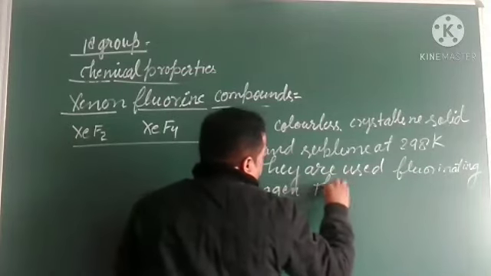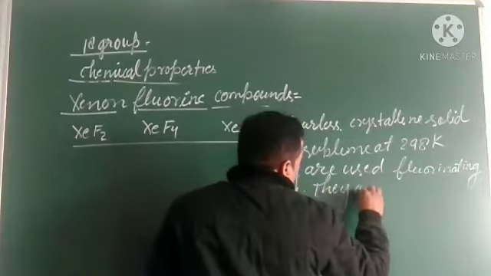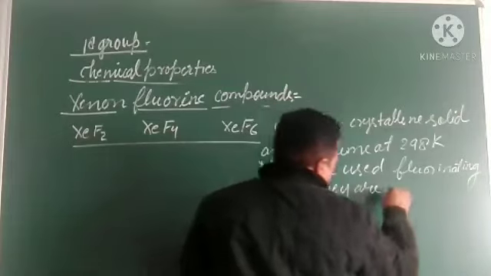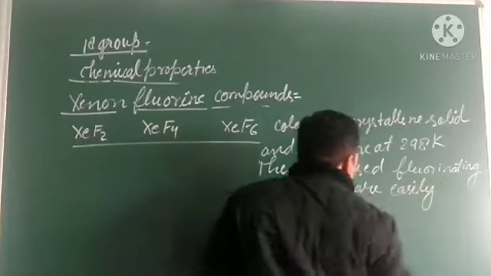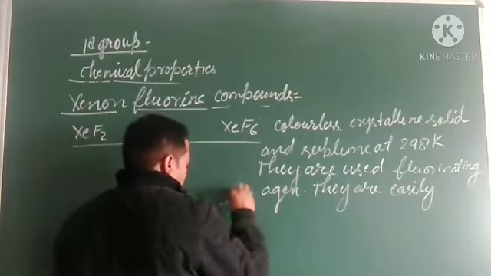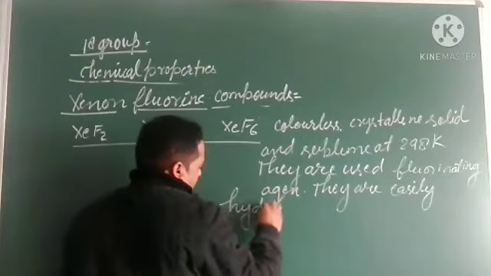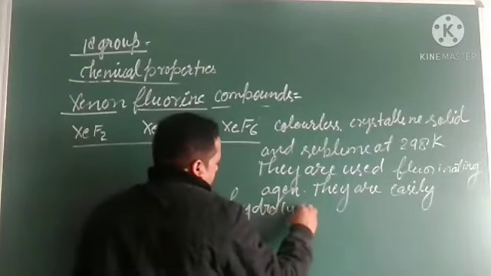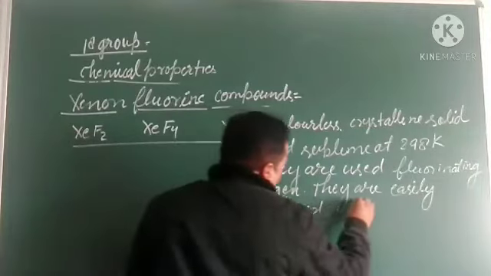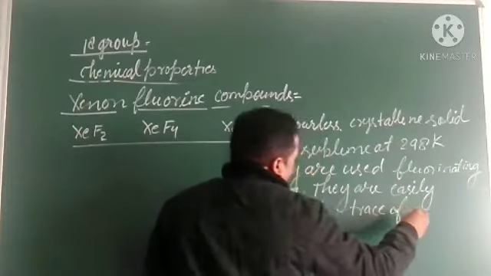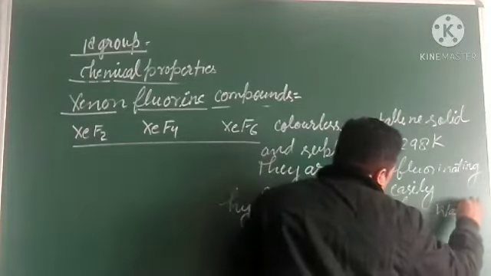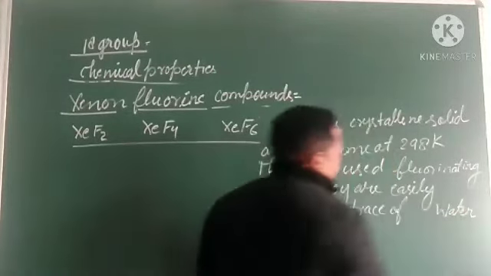They are easily hydrolyzed by trace of what?